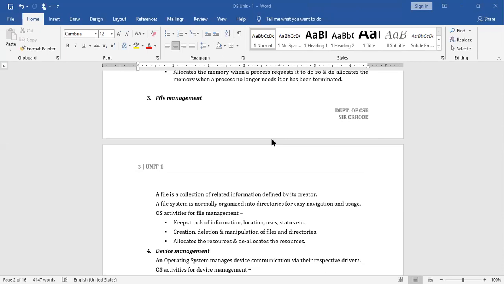But when coming to the file, you can create the file size as per your interest. So you may have 1 TB of file size, you may have 390 MB of data, you may have 1 KB of data, depending upon your requirement you can store. Whereas in arrays and structures, you can keep only one kind of data. So here the file system is normally organized into directories for easy navigation and use.